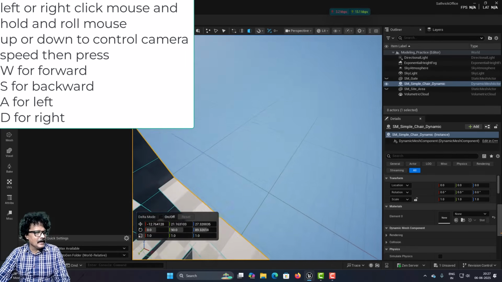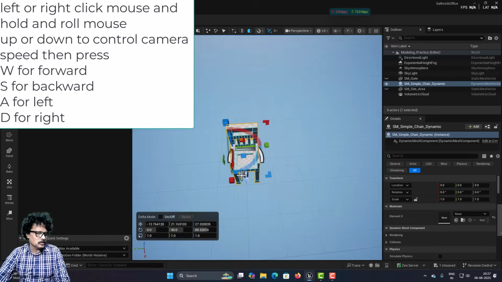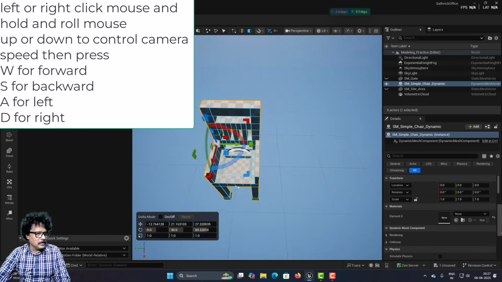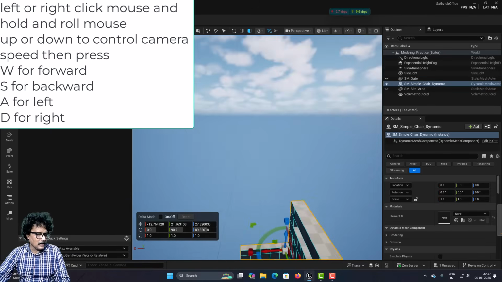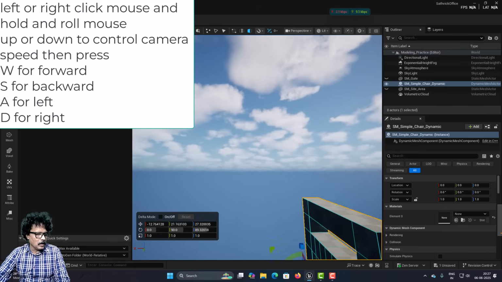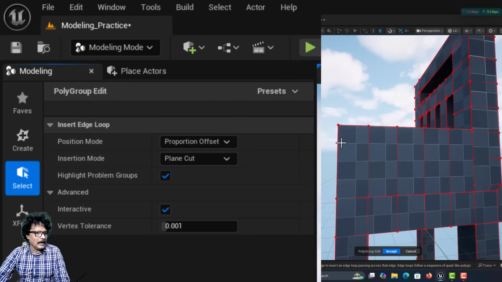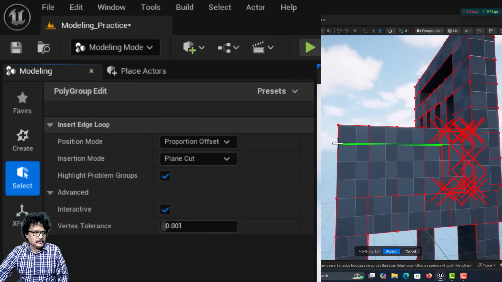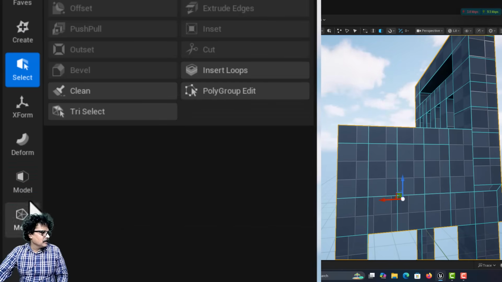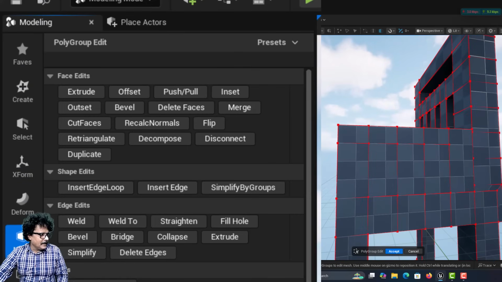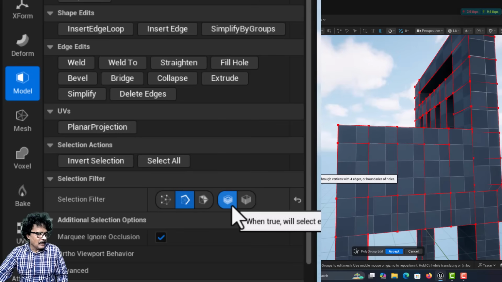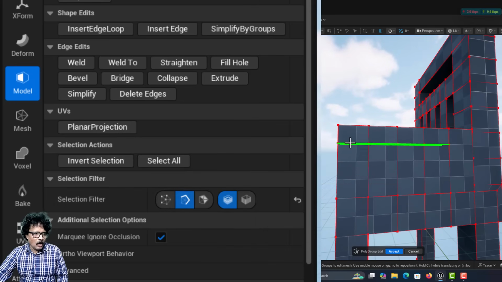Now similarly here I will come on the other side also. I will press D, move it to the right, turn up, press Q and come down, and here I am going to come into insert loop, and I am going to add a loop. My loop is added only till here. I will first add the loop, click accept, and then I will go into model polygroup edit, enable edge selection, and see that this edge loop is on, and when I click on it, the entire loop is selected.